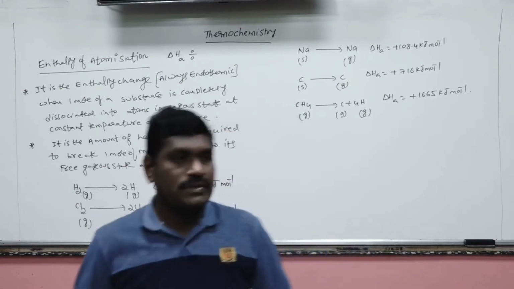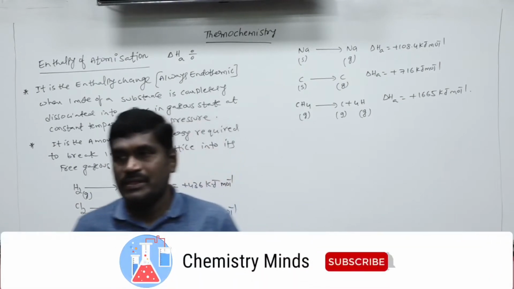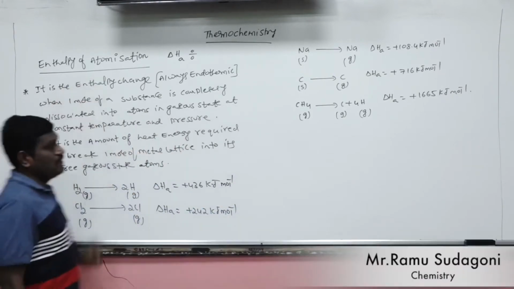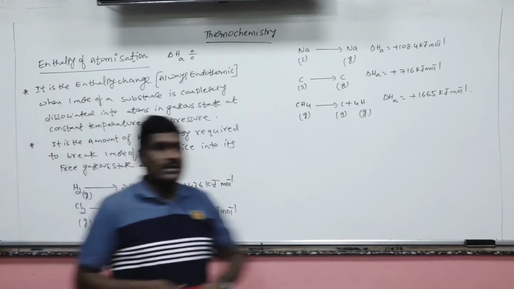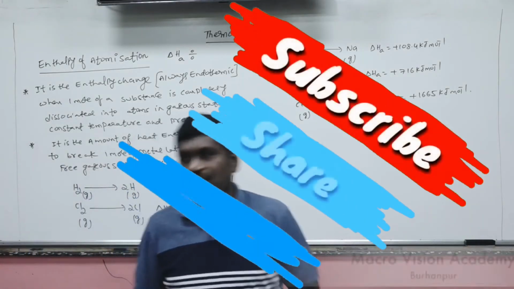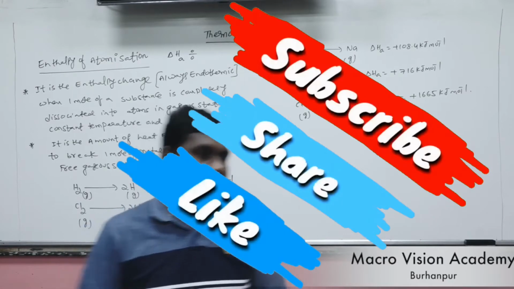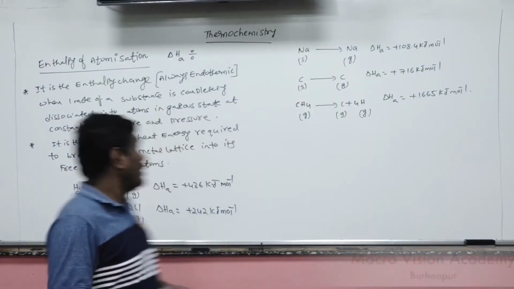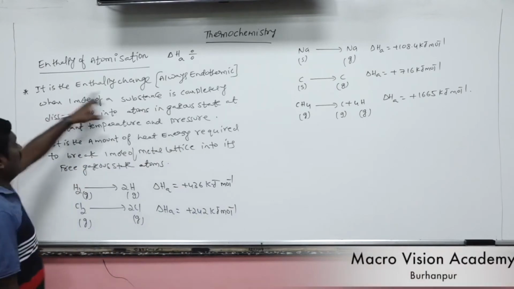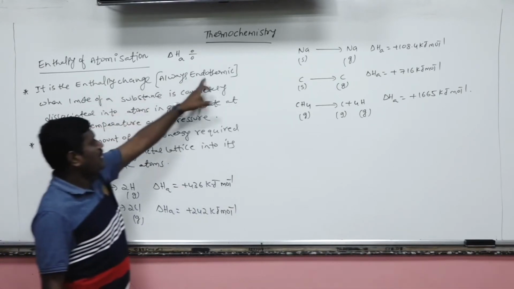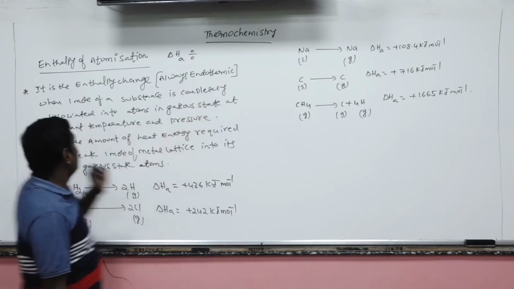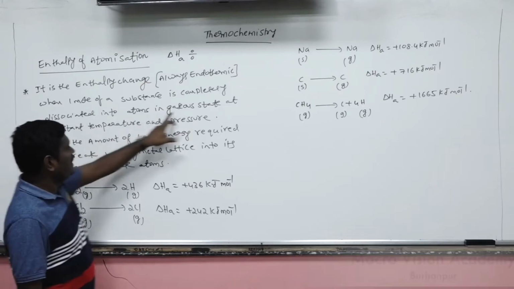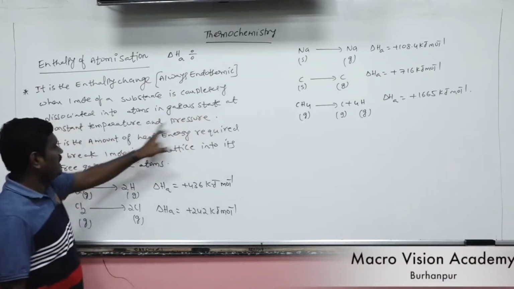Thermochemistry. Today we are going to discuss the next enthalpy change, that is the enthalpy of atomization. Enthalpy of atomization is the amount of heat energy required to break 1 mole of a given substance into its constituent atoms in the gaseous state. It is the enthalpy change. Remember, it is always endothermic, because energy is required to break 1 mole of a substance completely into its atoms in the gaseous state at a constant temperature and pressure.